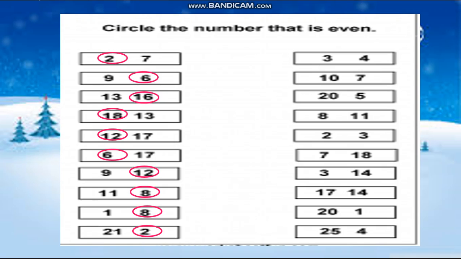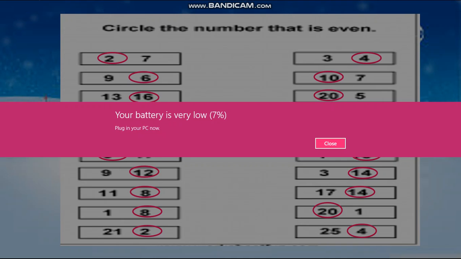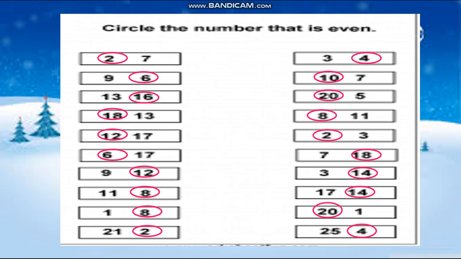Same over here, 3 and 4, which comes in the table of 2? 4. So 4 is even. 10 and 7, which comes in the table of 2? 10. So 10 is even. 20 and 5, which comes in the table of 2? 20. So 20 is even. 8 and 11, 8. 2 and 3, obviously 2. 7 and 18, 18. 3 and 14, 14 comes in the table of 2, same 14. Here 20 and last 4. Understood, dear students? Okay.